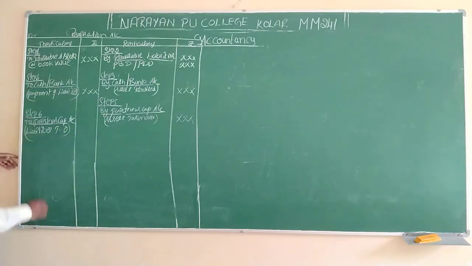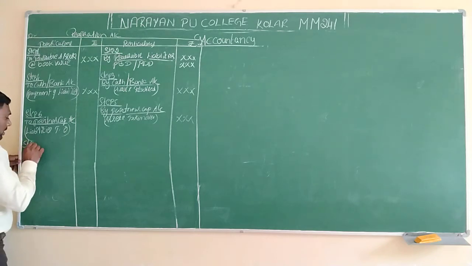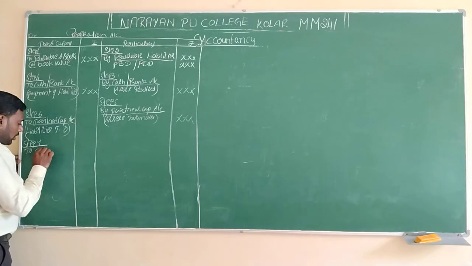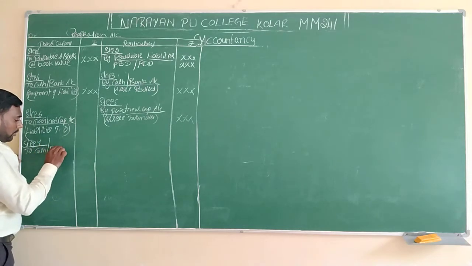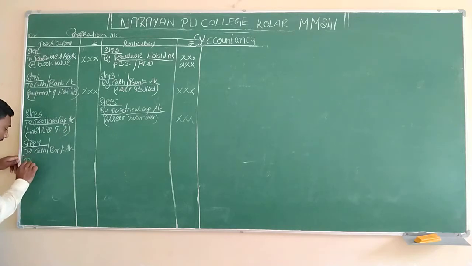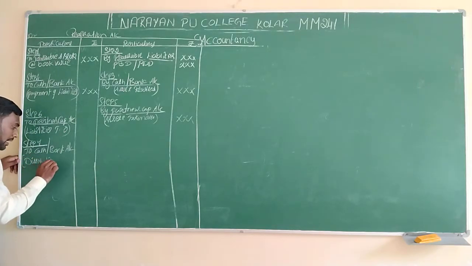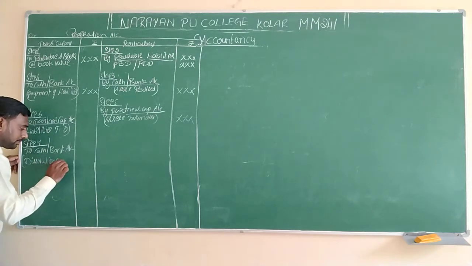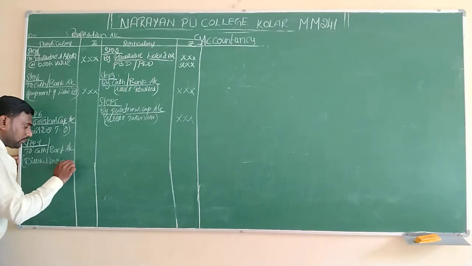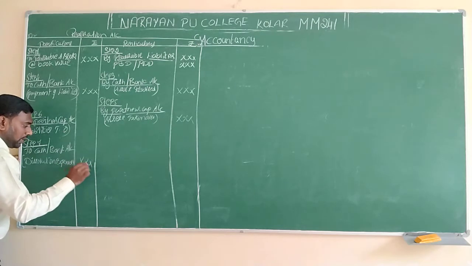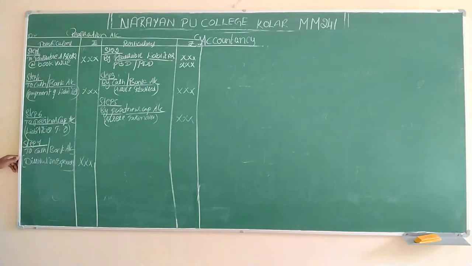Next, come to step 7. Step 7: we will write To cash or bank account, and in brackets we write dissolution expenses. If the company has paid dissolution expenses, we will write here.